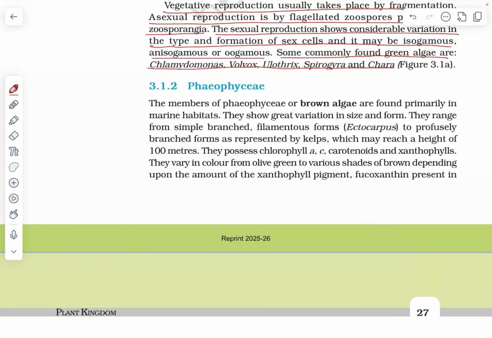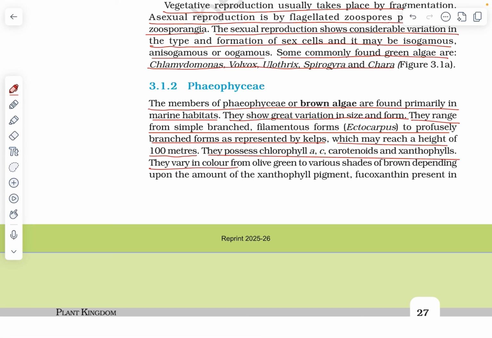3.1.2 Phaeophyceae. The members of Phaeophyceae or brown algae are found primarily in marine habitats. They show great variation in size and form. They range from simple branched filamentous forms, Ectocarpus, to profusely branched forms as represented by kelps, which may reach a height of 100 meters. They possess chlorophyll a, c, carotenoids, and xanthophylls.